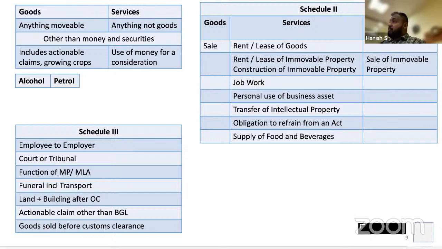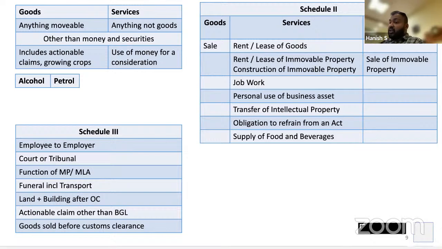Next, when the employer gives gifts to the employees, should it be taxable? Section 17(5) says, what does 17(5) say? Goods lost, stolen, destroyed by fire, destroyed or disposed of by way of gift or samples, you will not get input credit. So if the employer gives any gift to the employee, he will not be entitled to input tax credit.